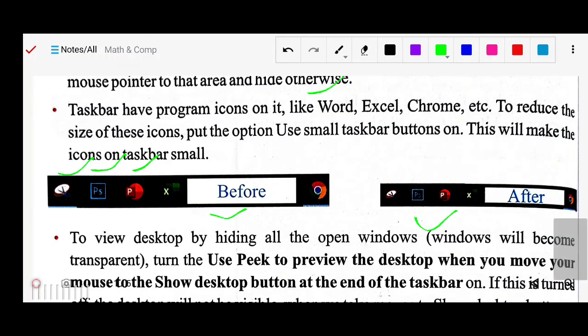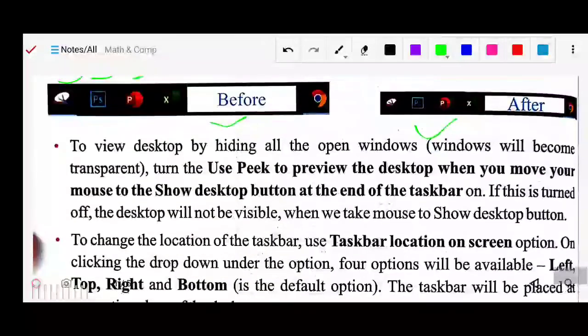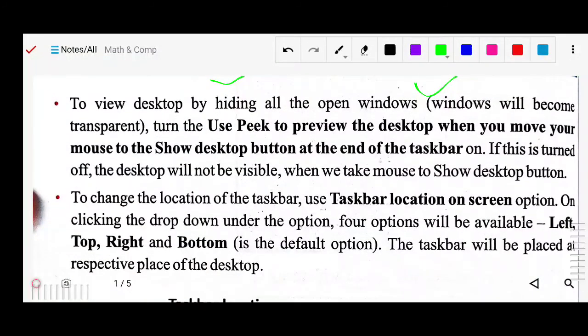Now next, "Use Peek to preview the desktop when you move your mouse to the Show desktop button at the end of the taskbar," which hides all open windows and makes them transparent. As I told you, earlier it was called Aero Peek.